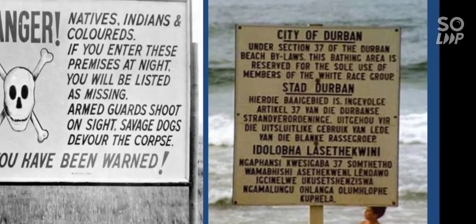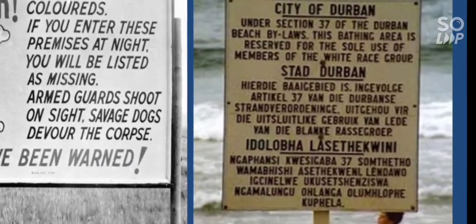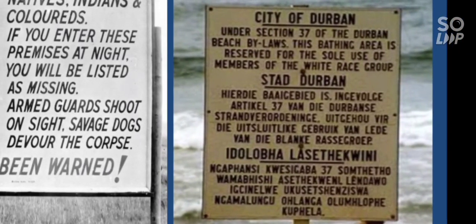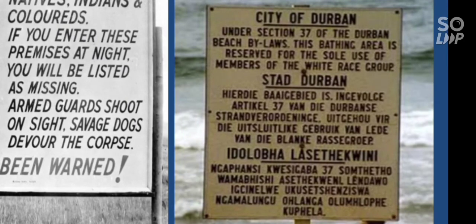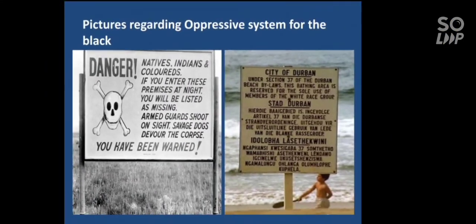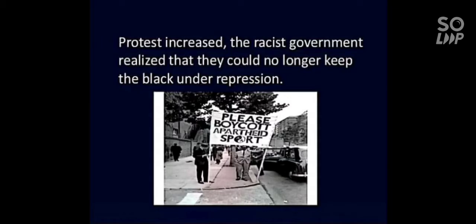And if you see the next right hand side figure, this beach was specially reserved for the white people. So you can see how the white people were treating the black people. And if you see in this also, the protests increased.